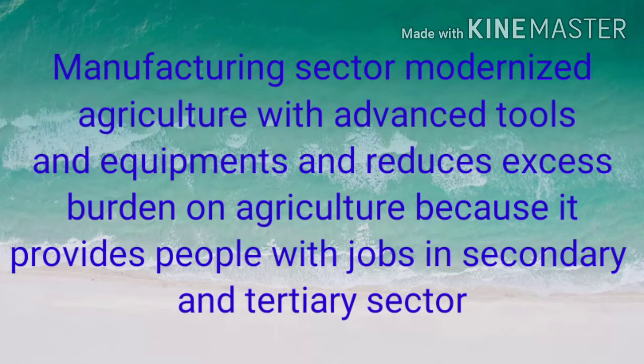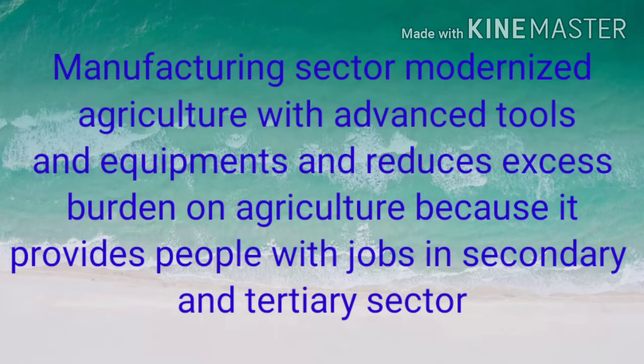They are just modernizing the agriculture sector. And at the same time, it reduces excess burden on agriculture. What type of burden is our agriculture sector having? The main problem faced by the agriculture population in India is underemployment or disguised unemployment, which can be reduced to a large extent by the industrial sector by providing jobs in the secondary sector and tertiary sector.